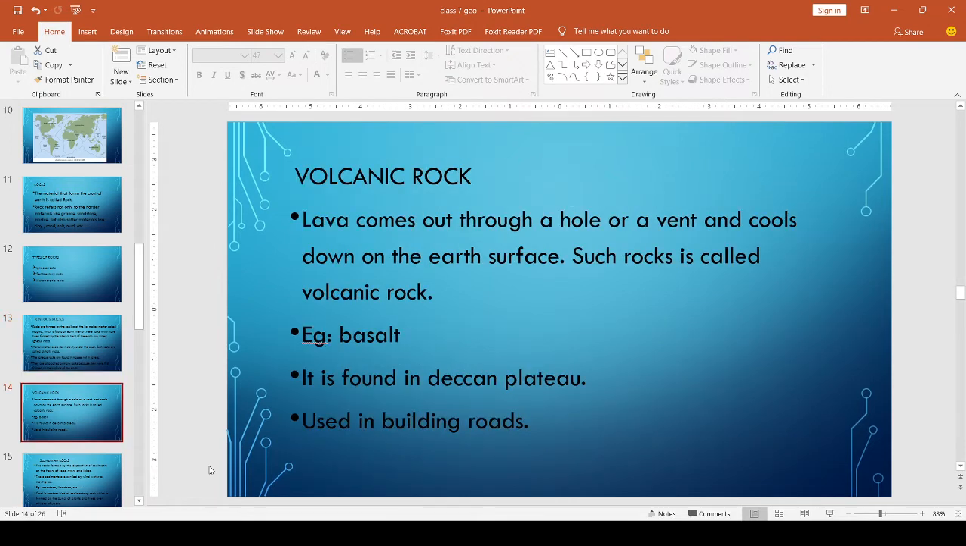Included in these igneous rocks, there is also volcanic rock, besides the plutonic rocks I mentioned. Lava comes out through a hole or a vent and cools down on the earth's surface. Such rock is called volcanic rock. You know what a volcano is? The molten magma comes out to the surface of the earth. When magma comes out to the surface, it is called lava, and this lava cools down and becomes volcanic rock. It is found in the Deccan Plateau, and these rocks are used in building roads.